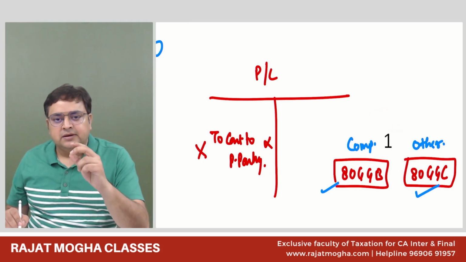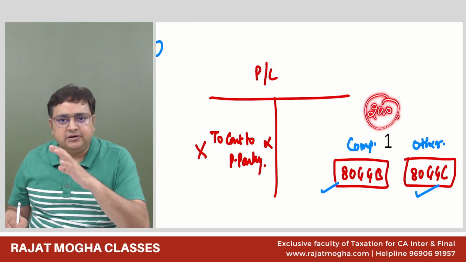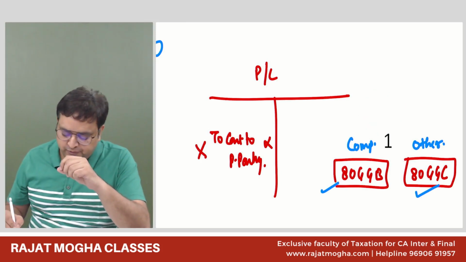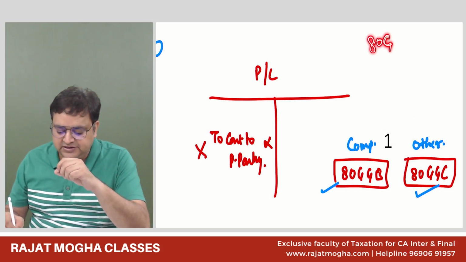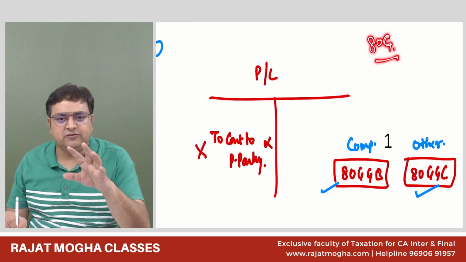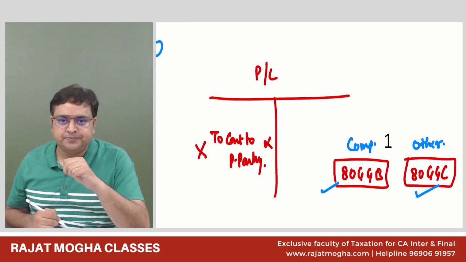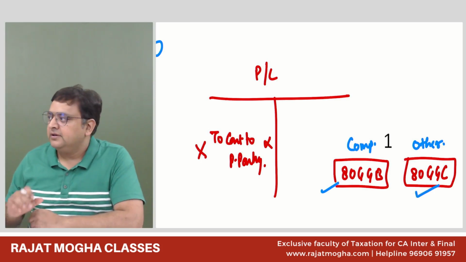Provided, in 80G donations, other donations, you can pay 2,000 rupees in cash, but to a political party you can't pay any amount in cash, not even 1 rupee. So if you have not paid in cash, you can allow 100% of it. Everybody got it?